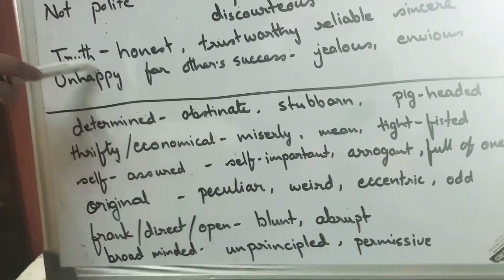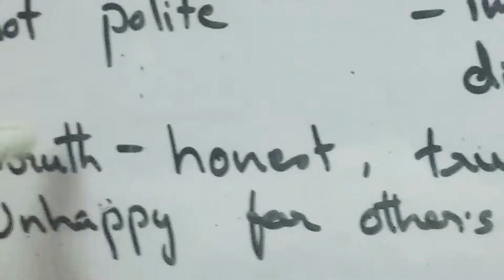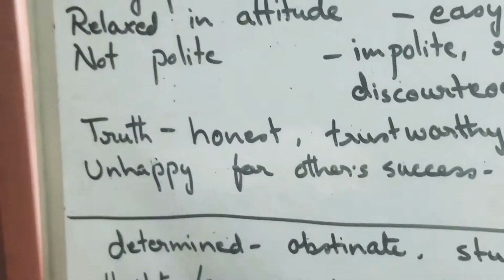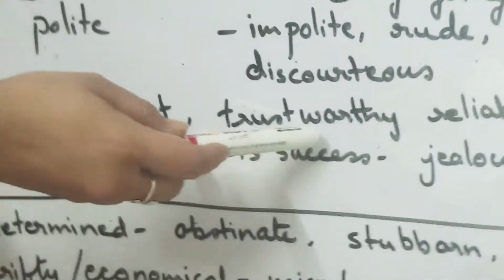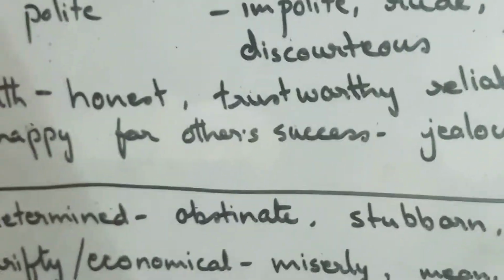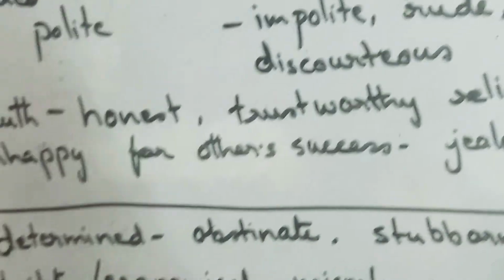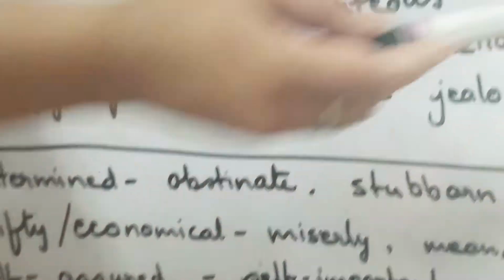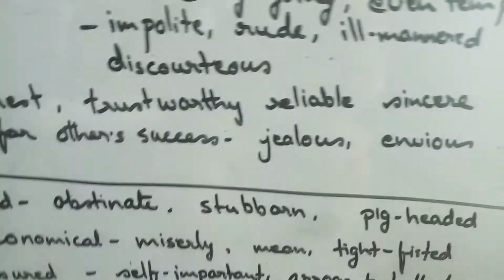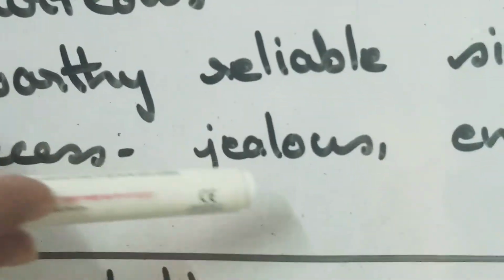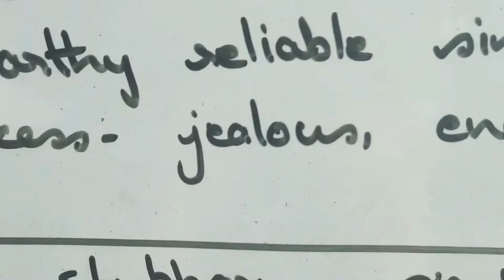Now trust, when you have truth, something related to truth, when you have something very positive in you, that is honest. That person is very honest, trustworthy. You can believe that person or you can have trust on that person. Reliable, that person is very reliable and sincere towards his work. And unhappy for others' success. If someone is having good success, then you are jealous or envious.